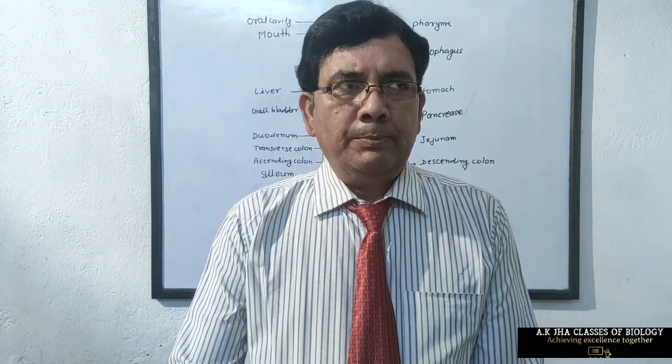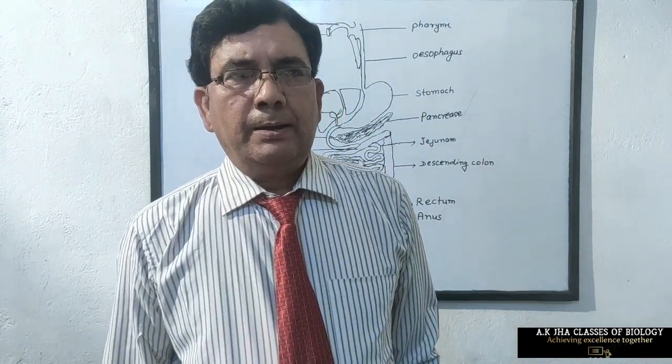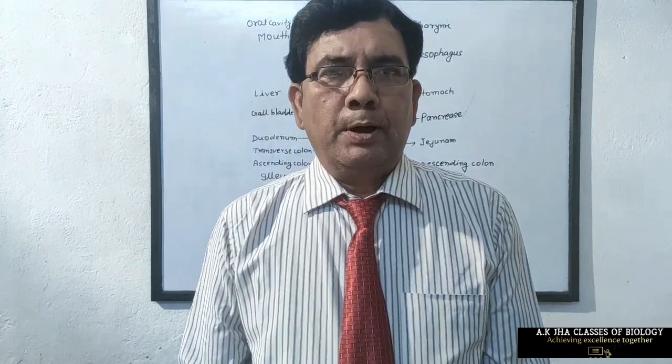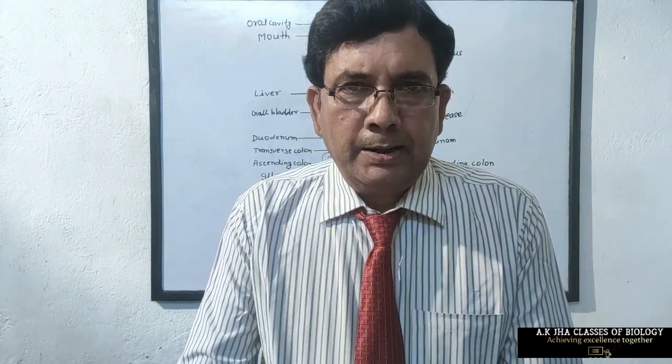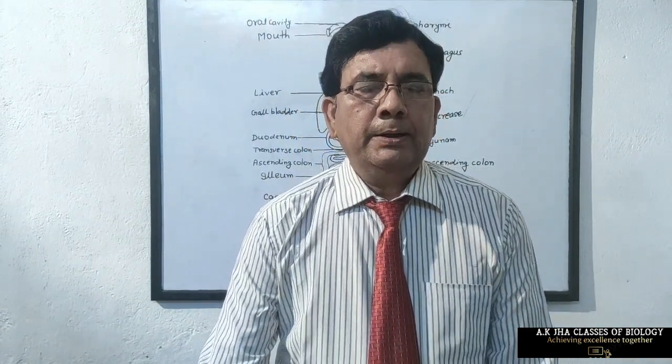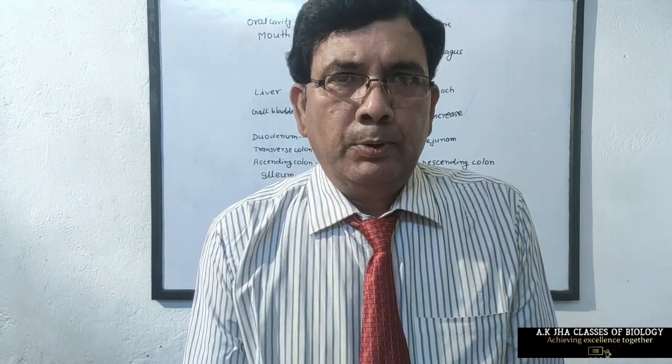The teeth of the human being are heterodont. That means different types of teeth are present in the human being. Both jaws contain teeth. The total number of teeth in a human being is 32. We will explain the different types of teeth, that means incisor, canine, premolar and molar.